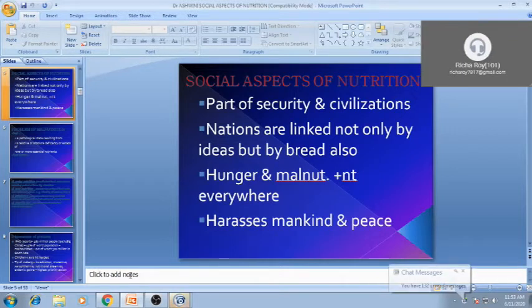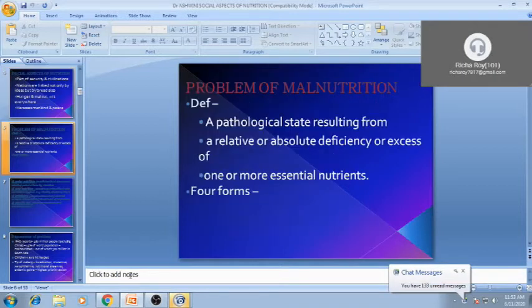These are directly and indirectly related to nutritional status, hunger, malnutrition, or overnutrition, anything. So this aspect is very important.